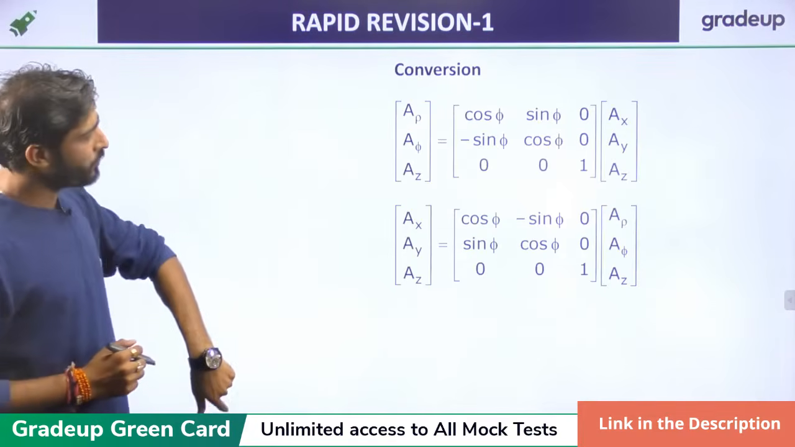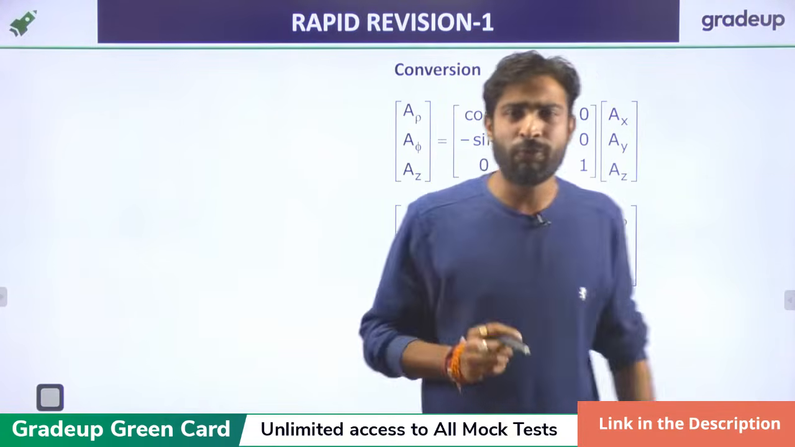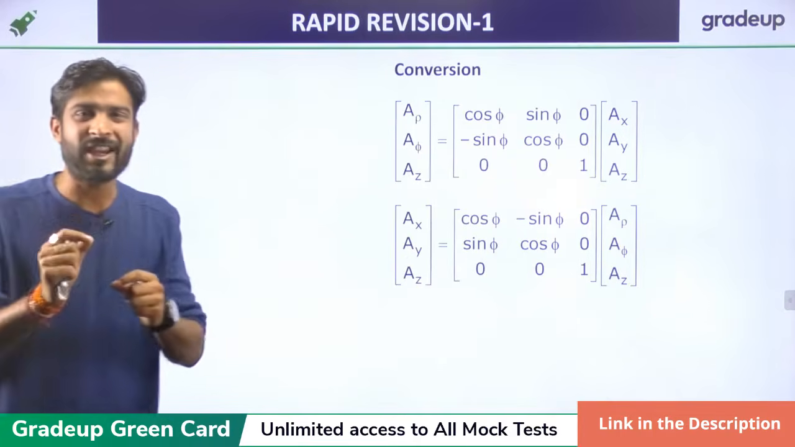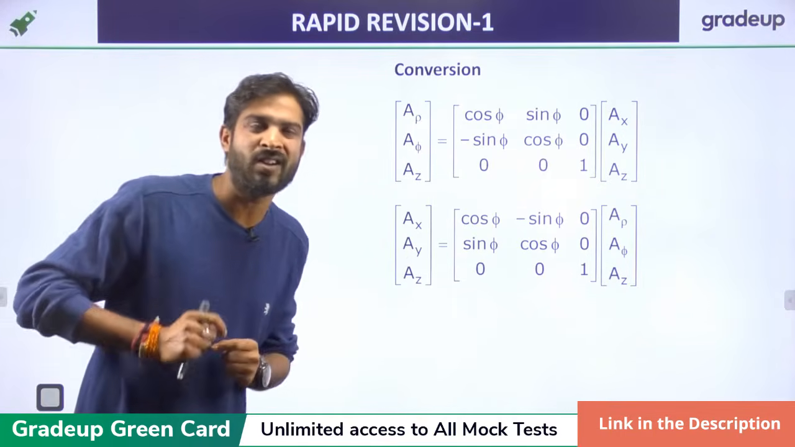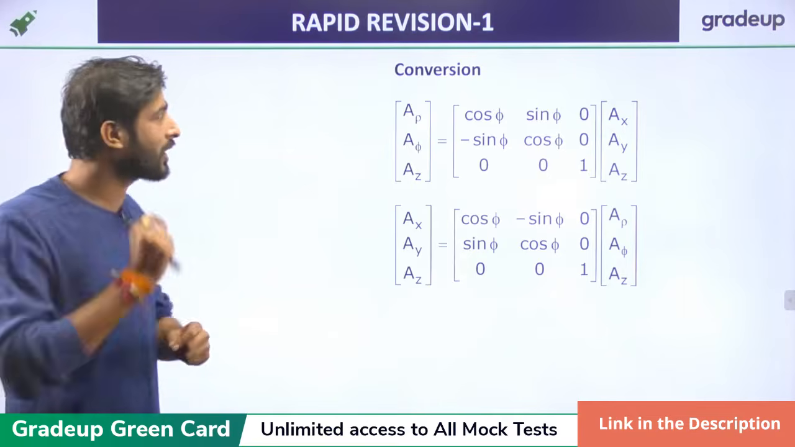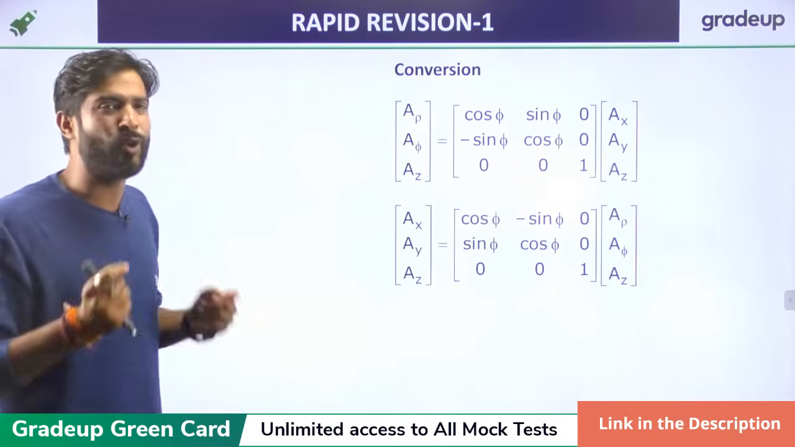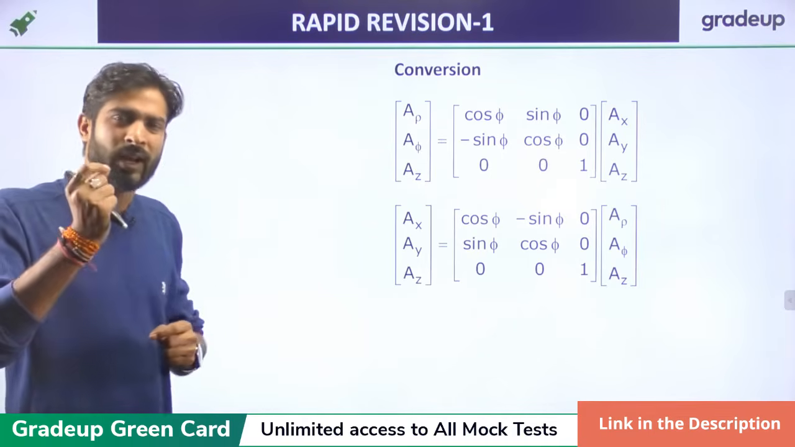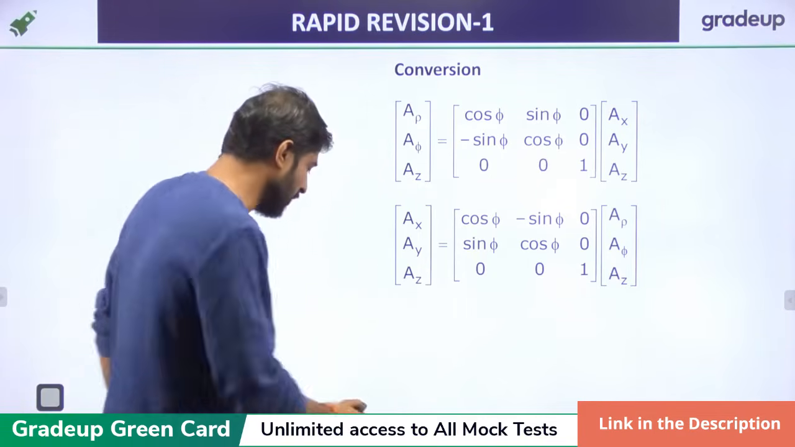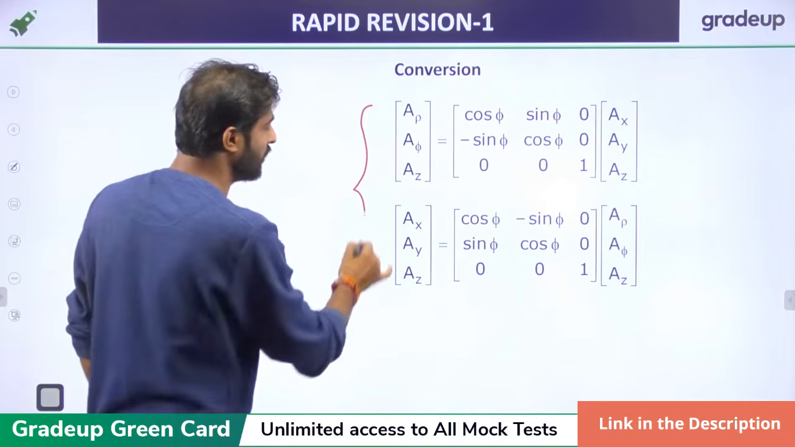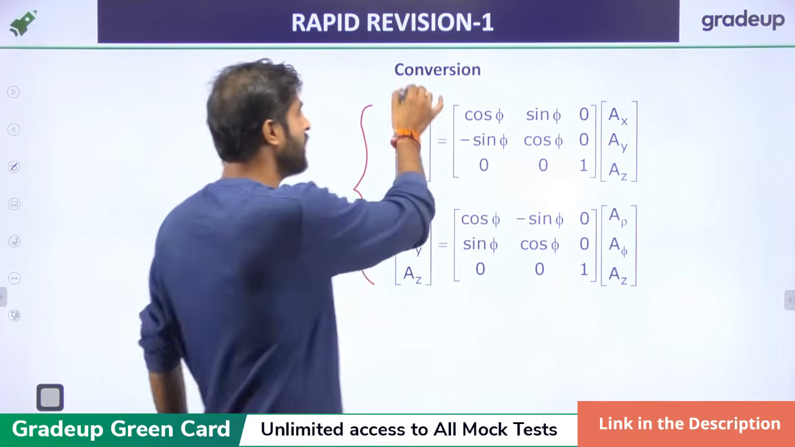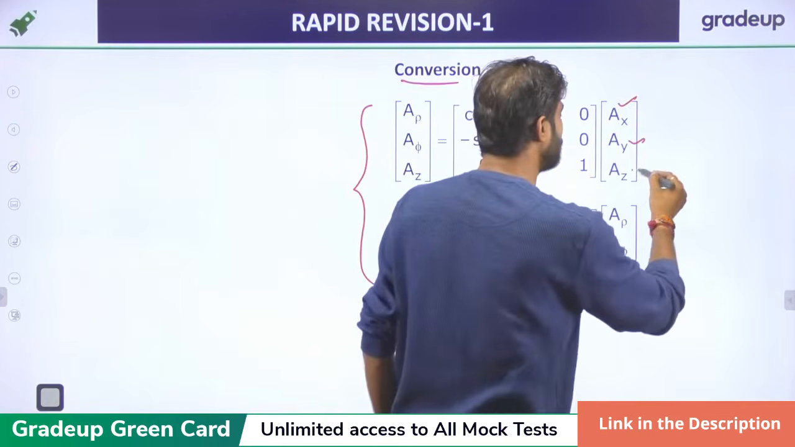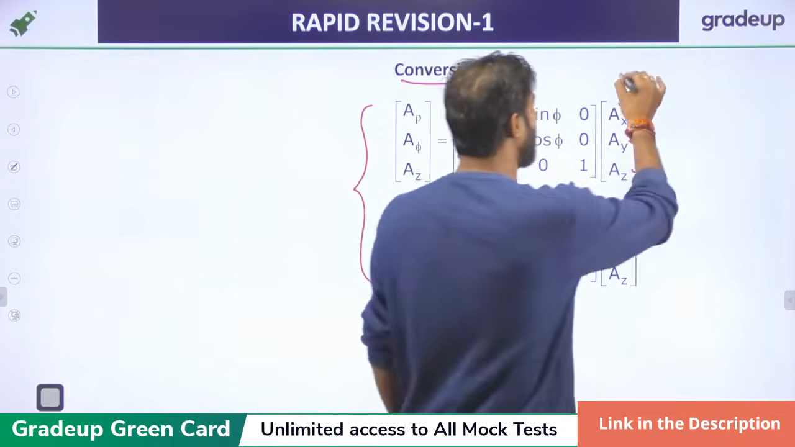Now, there is also a conversion formula, but if you know exactly how the mapping is done from Cartesian to spherical or Cartesian to cylindrical, then there is no need to memorize the formula. But if you want to minimize the time for the question, then you should memorize these conversion formulas. If you have x, y, and z values in the Cartesian form,